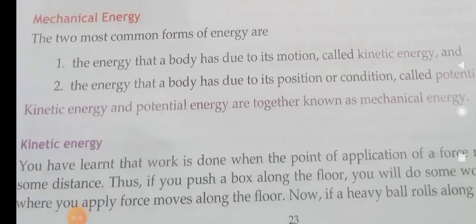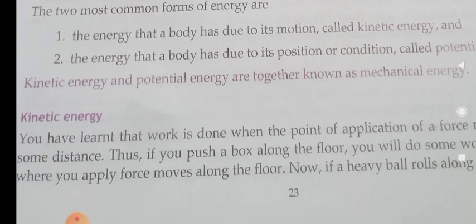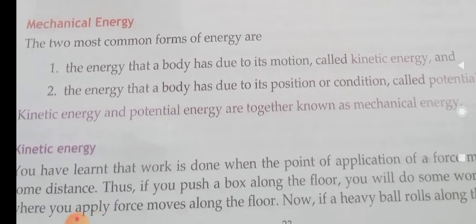The two most common forms of energy are kinetic energy and potential energy. So what is kinetic energy? The energy of a body due to its motion is called kinetic energy, and the energy that a body has due to its position or condition is called potential energy.